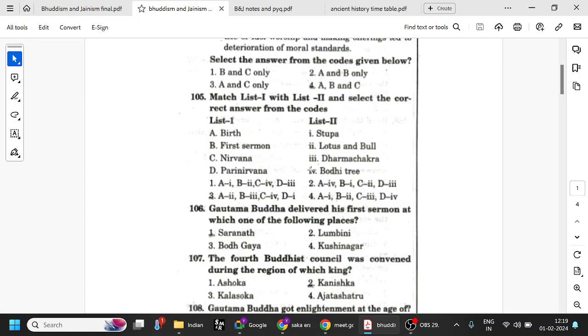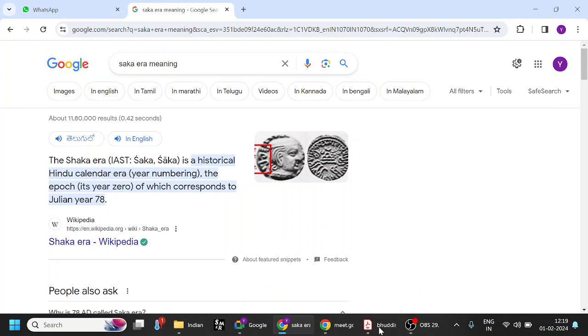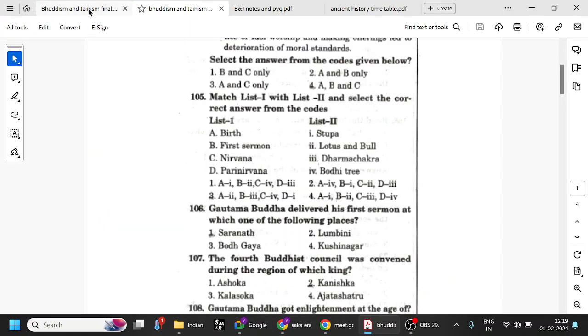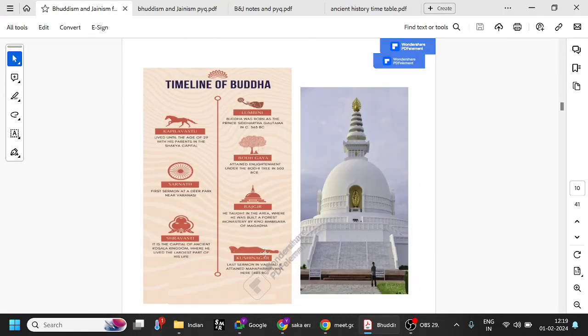Nirvana. Nirvana is the Bodhi tree. See, this is Nirvana, the Bodhi tree. This is actually lotus and bull. Here elephant is there, but normally the symbol associated with birth is lotus and bull. And regarding the first, this is Dharma Chakra. First ceremony is Dharma Chakra.